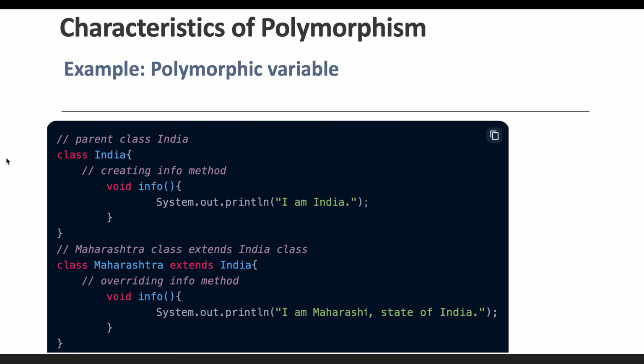Let's say we have a class called India, which is a parent class, with one method called info and some implementation. If we have another class, Maharashtra, extending the India class, this class will behave like a child class. If this method is also available inside the child class with the same signature, it will be called an overridden method, right? That's what we saw in our previous video.